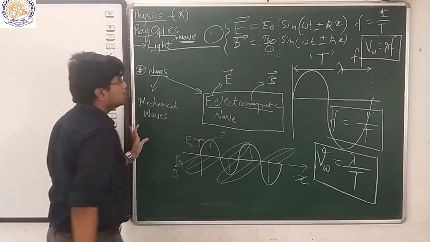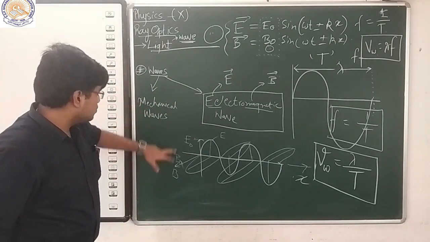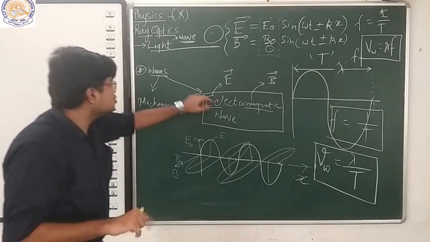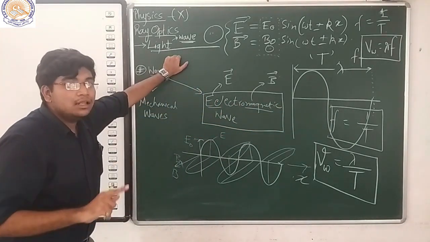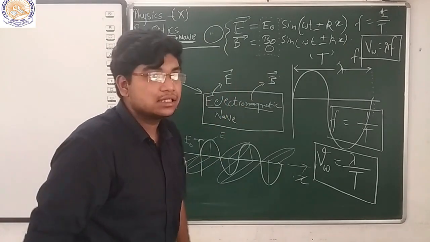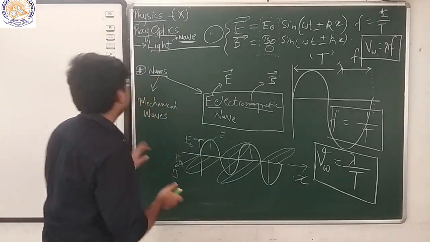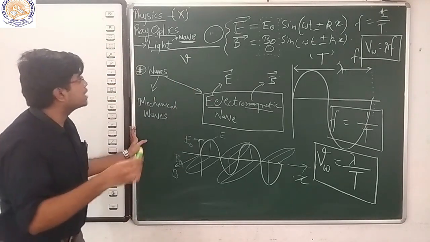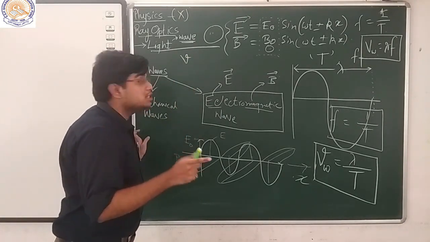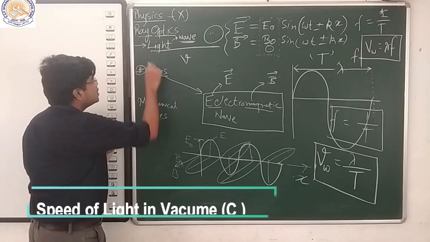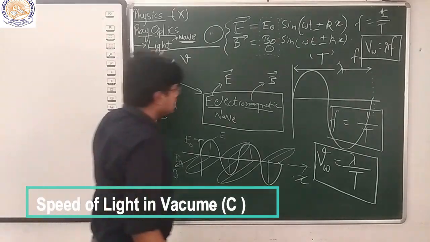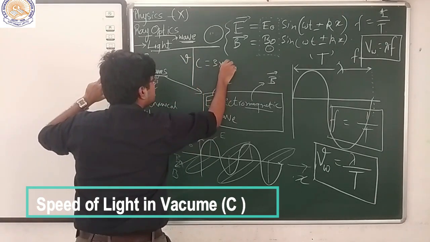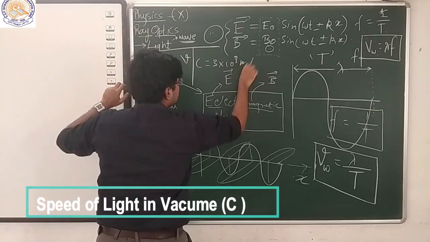So why then this velocity of light, let's say, because it is also a wave. Velocity of light in any medium is less by some amount, let's say v. The maximum speed of light is in space, that is in vacuum, which we call c, and c = 3 × 10^8 meters per second.